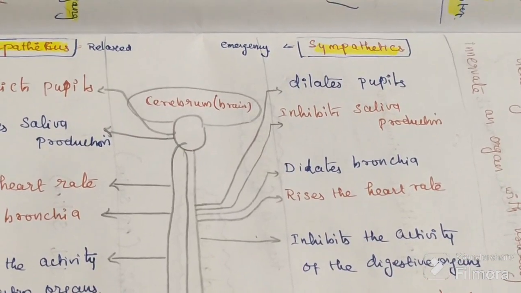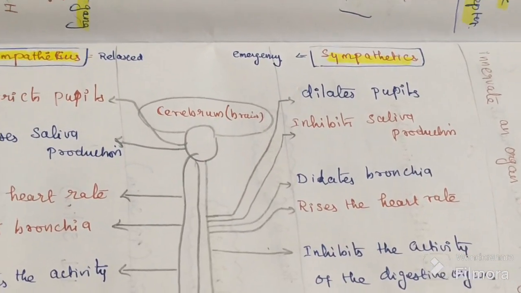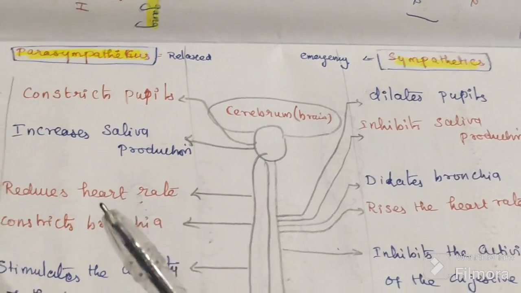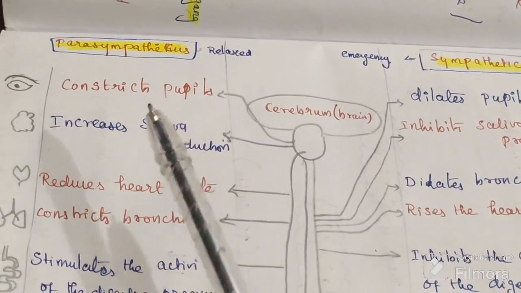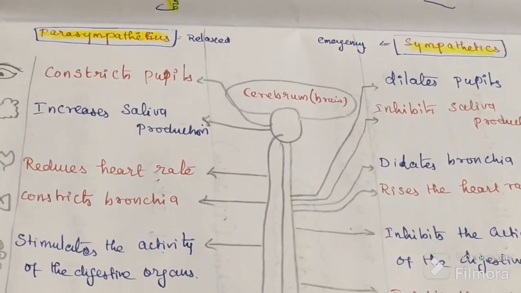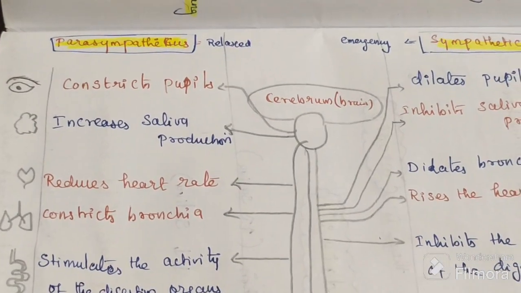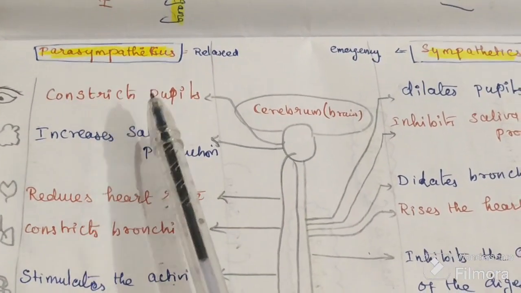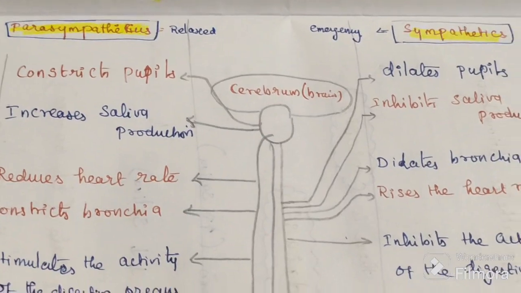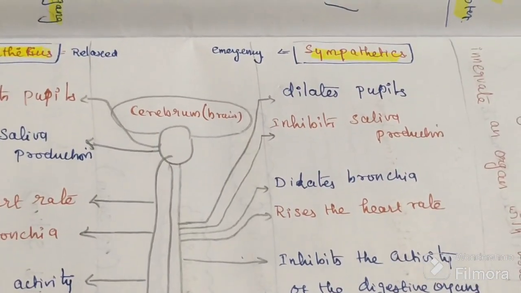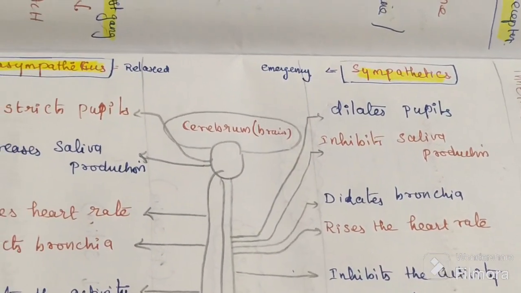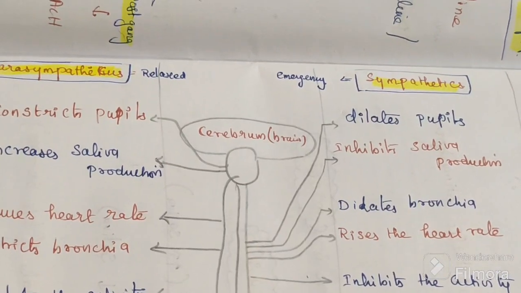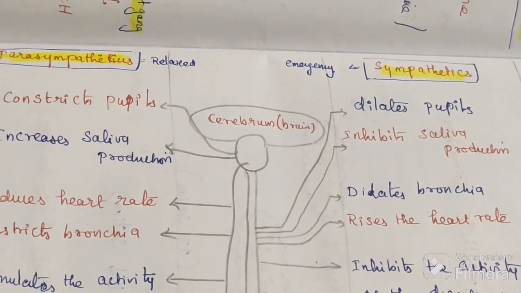So that is the emergency condition, sympathetic. The normal relaxed state is parasympathetic. Whenever we are relaxed, there is parasympathetic. Whenever there is an emergency, sympathetic. So we correlate the function also.